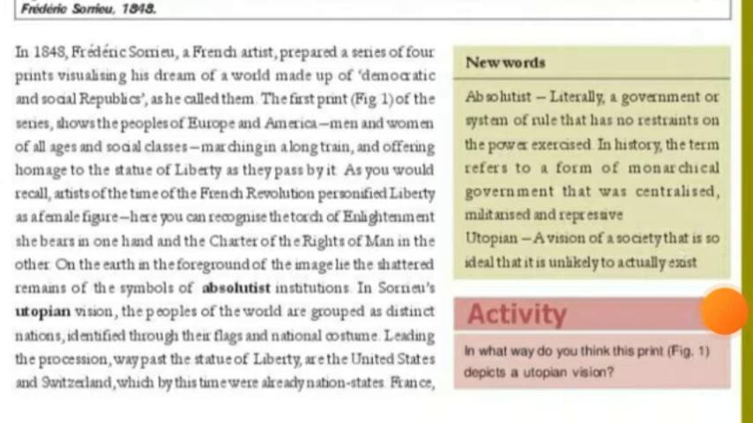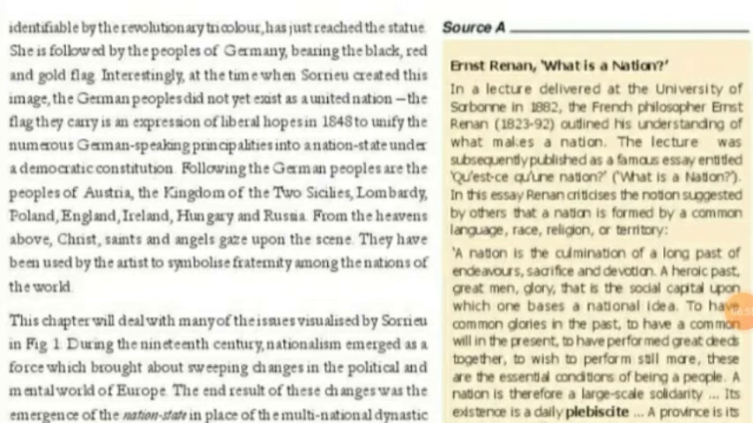French people, identifiable by the revolutionary tricolor, had just reached the statue. She is followed by the people of Germany, bearing the black, red, and gold flag. Interestingly, at the time when Sorio created this image, the German people did not yet exist as a united nation.